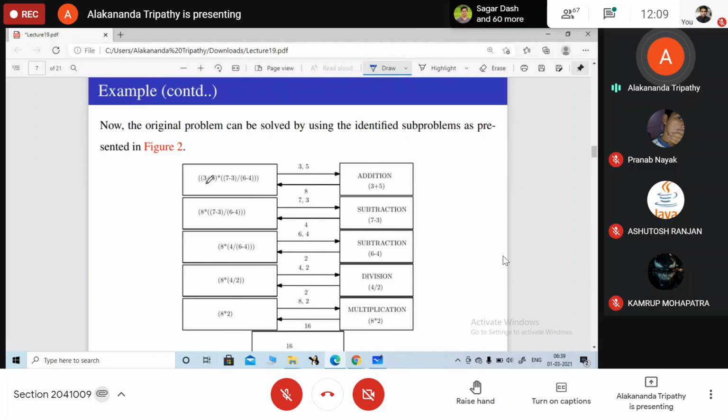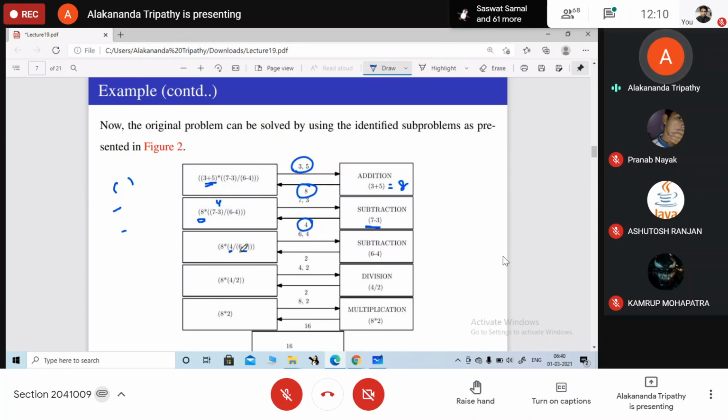So addition method जब call करोगे, addition में input क्या provide हो रहा है? The input provided to addition is 3 plus 5, और वो return क्या करेगा? What is it returning? 3 plus 5 is 8. So यहाँ पर 8 आ गया देखो. So the next inner bracket क्या है? Subtraction. So यहाँ पर input क्या दिया गया है? 7 minus 3. It is subtracting, it is returning 4. So 7 minus 3, यहाँ पर 4 आ गया. So here the answer is 4.